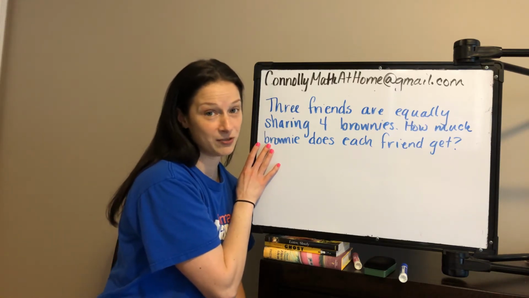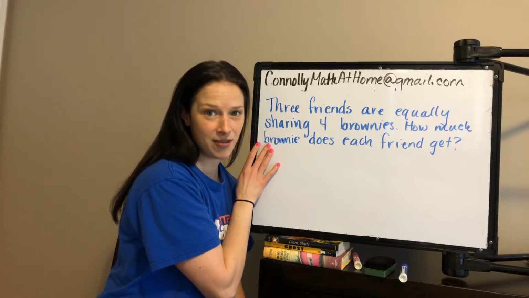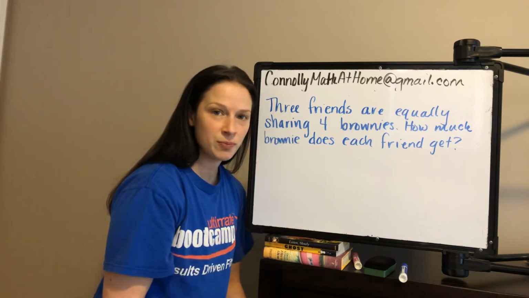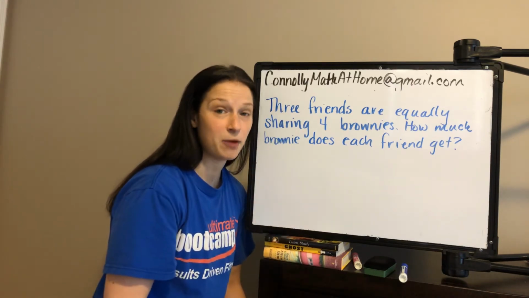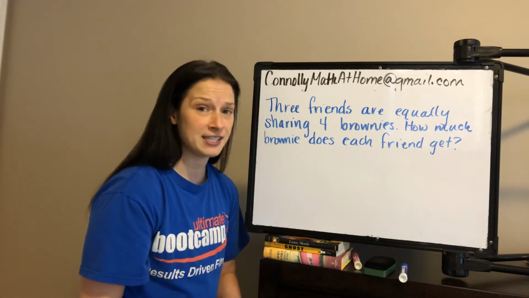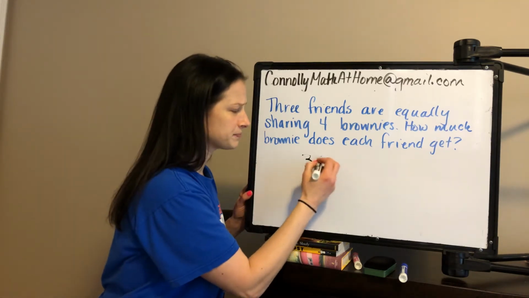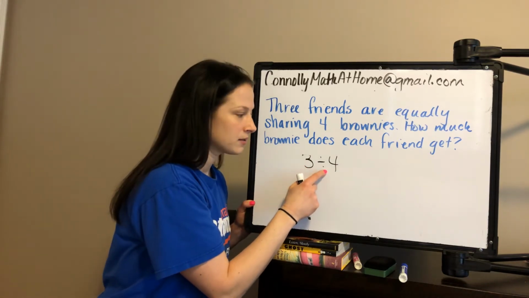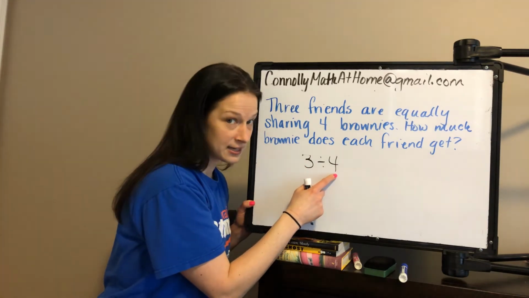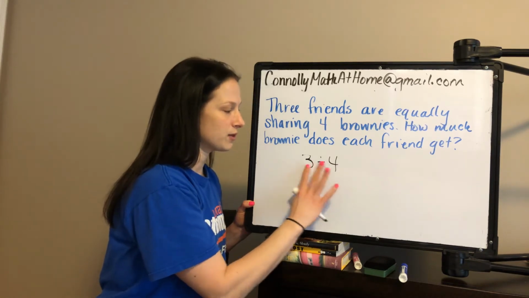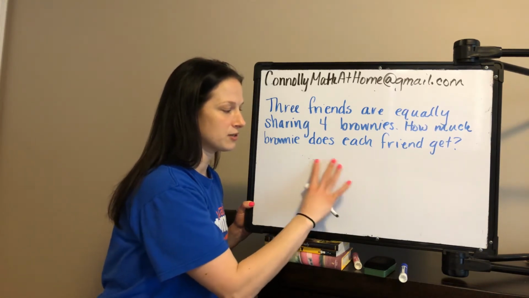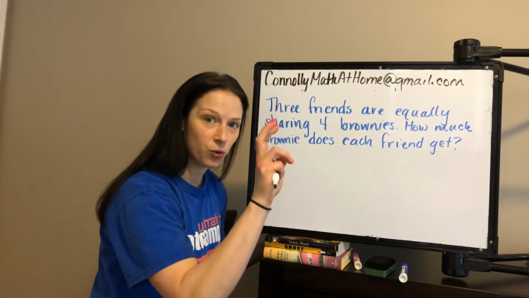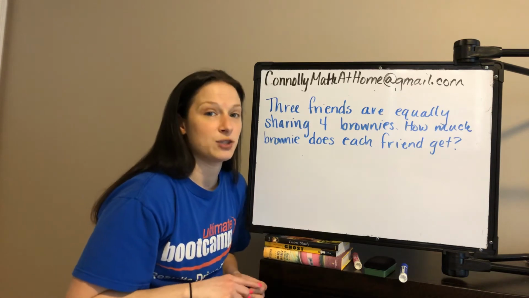So, parents, if you're watching, a common mistake that kids love to do is 3 divided by 4. The number that comes first in the story problem, they want to smack it right down and get going without making sense of what's going on. If I did 3 divided by 4, I would have 3 friends divided by 4 brownies, and that doesn't make any sense. Okay, so we really want to make sure that they're taking a second. I wrote this in the wrong order on purpose. You're going to have a lot of story problems that don't go in order, if you will. So we have to make sense of what's going on.